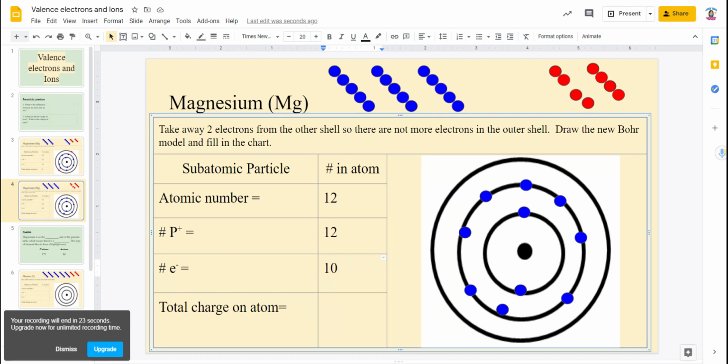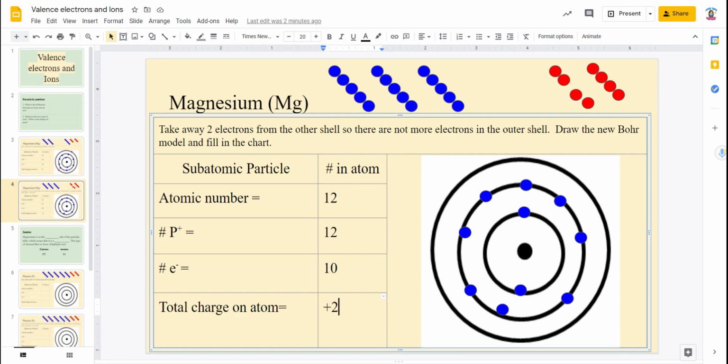Now, what is the overall charge? I have 12 protons and 10 electrons. So 12 positives and 10 negatives. My overall charge is plus 2, because I have more positives than negatives. So you could say that you take 12 minus 10 to give you a plus 2 charge. We figured out that it has a +2 charge because we have 12 protons and only 10 electrons. So you have more positives than negatives, so you have a +2 charge.